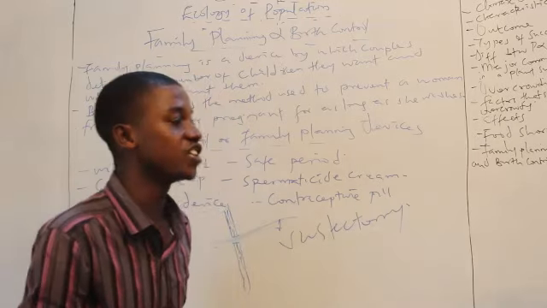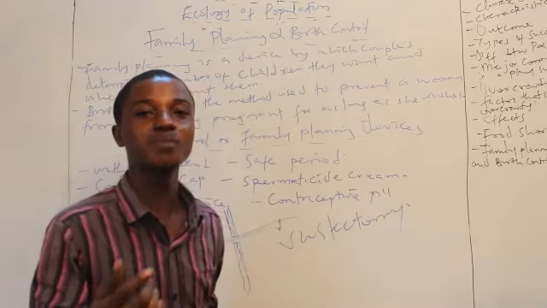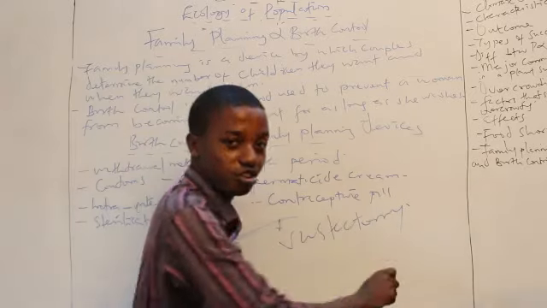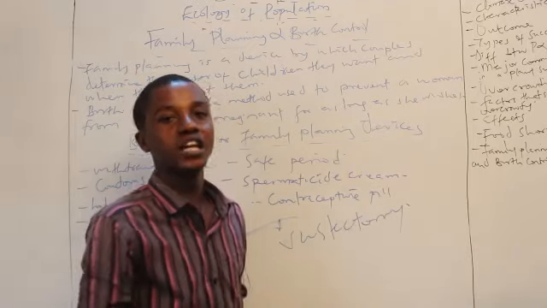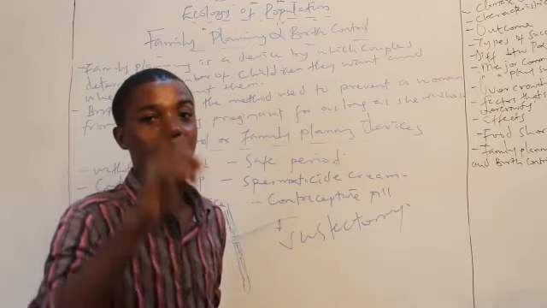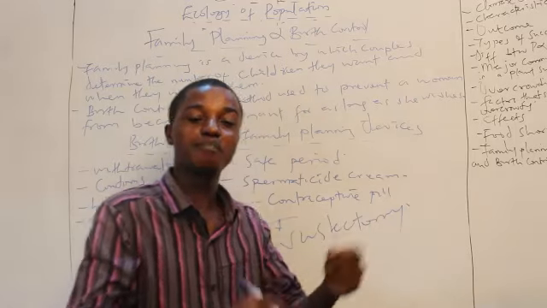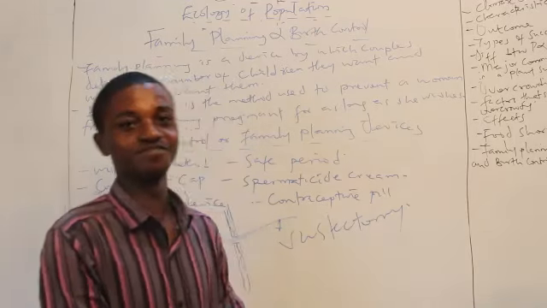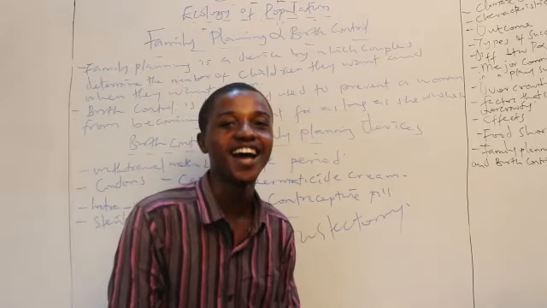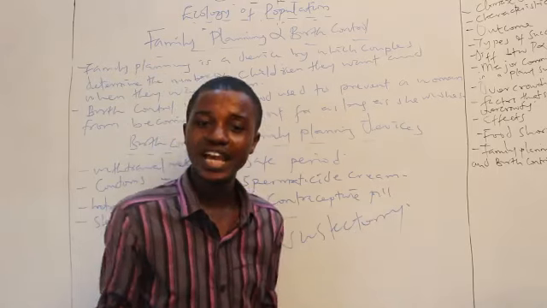So at night, he disconnected the water supply. Normally after a woman has finished urinating, she ought to flush. So when she urinated, she tried flushing, but water wasn't flowing. So she just went to sleep. At that particular time, the man woke up, went there, took part of the urine, and made use of the pregnancy kit, and lo and behold, it showed positive. It was like, what is happening? You mean my wife is pregnant? But I've done vasectomy. How come?